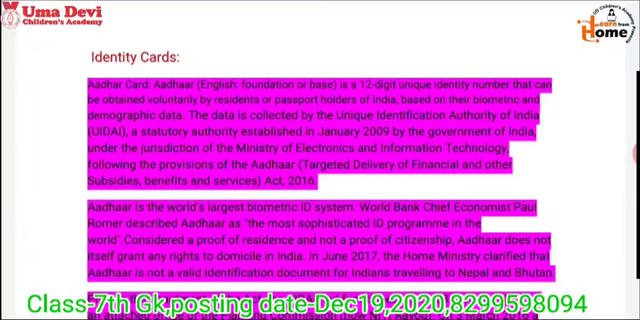As you know very well, Aadhaar card is very important in our life, and it is a 12-digit unique identity number that can be obtained voluntarily by residents or passport holders of India based on their biometric and demographic data. Whenever you go to get your passport made, at that time Aadhaar card is required, and while making your Aadhaar card, your fingerprints and eye retina are taken.